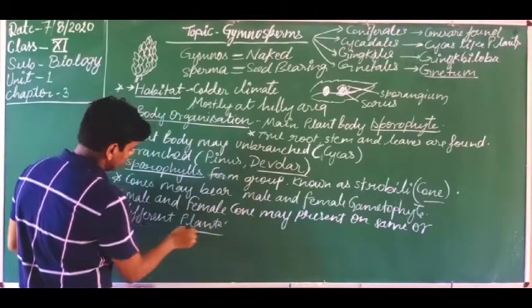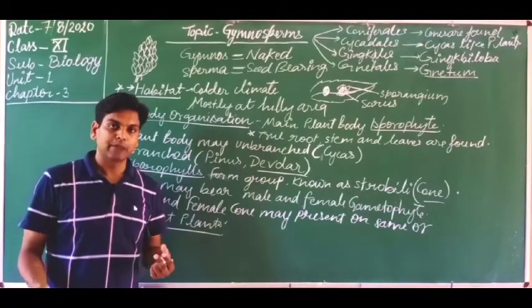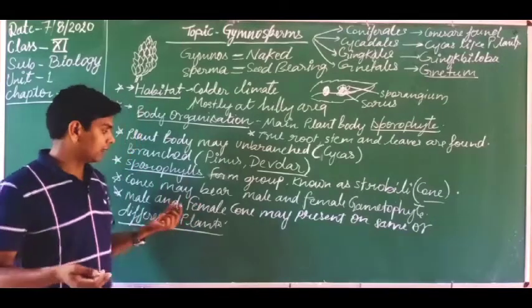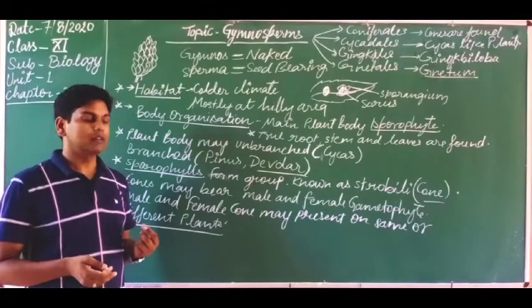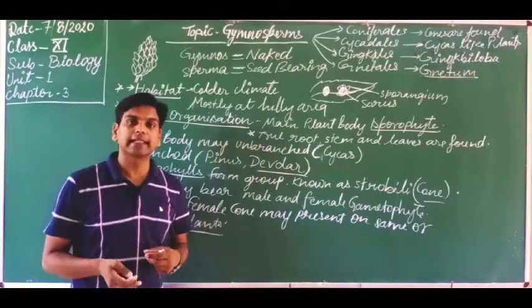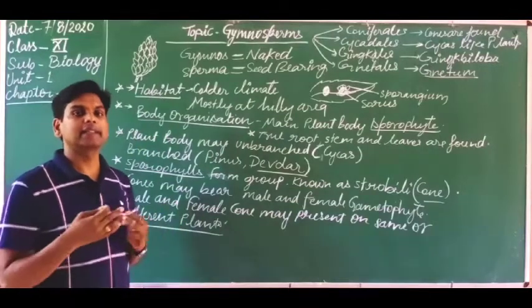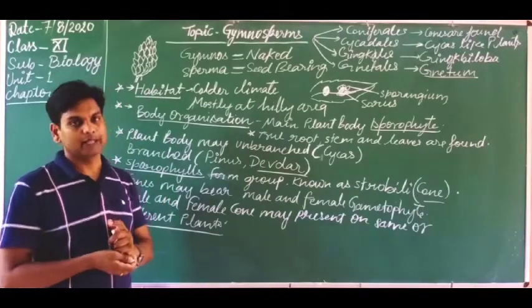Got it? Dear students, if male and female cones are separated, or male and female cones are present on different plants, so these types of plants are known as what? You know, these types of plants are known as dioecious plants. Dioecious plant means two plants are required for the combination of two types of reproductive organs.